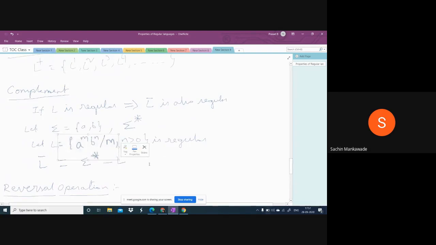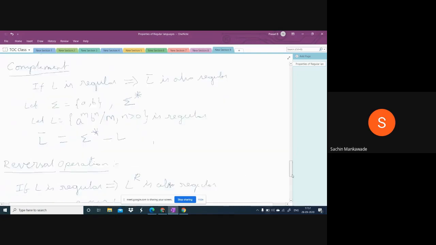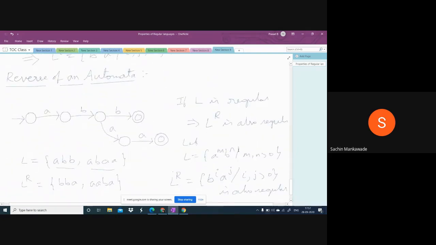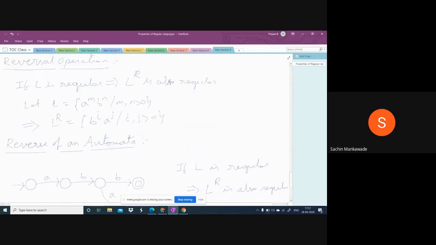Now in the previous property, that is complement, if L is regular, its complement is also regular. If L is A power M, B power N, then what is its complement? Sigma star minus L. This is the meaning of the complement of a language. And the reverse: if L is A power M, B power N, then its reverse is B power N, A power M. So you know what is the reverse and what is the complement. And similarly, the complement of an automata is by interchanging final and non-final.